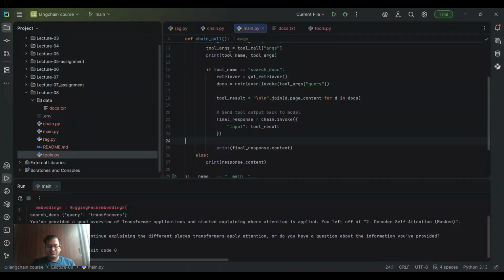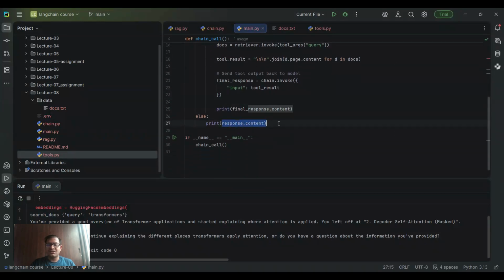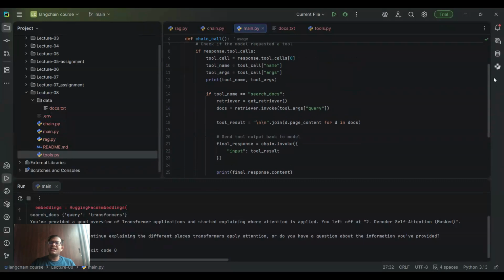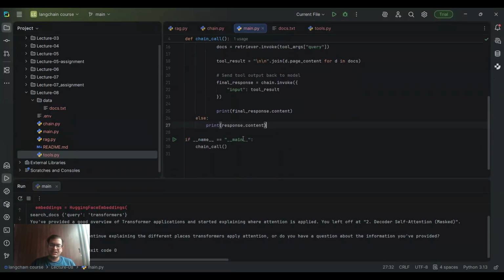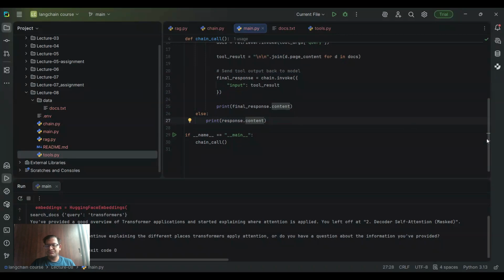Keep that in mind. If you expect that response.content will work all the time, it won't. Because see, response.content will only come when LLM is used. If a tool is used, what will happen? The tool data will come. It's not going to be in the object like response.content. The response object will be modified. There will be a tools section and then it will go there. So keep that in mind. So this is the whole code.